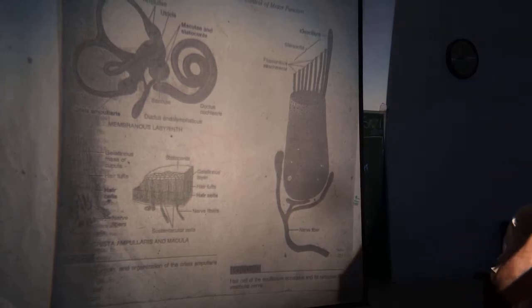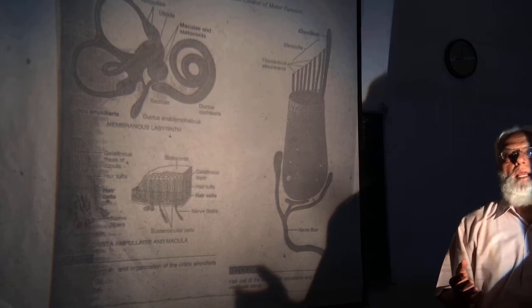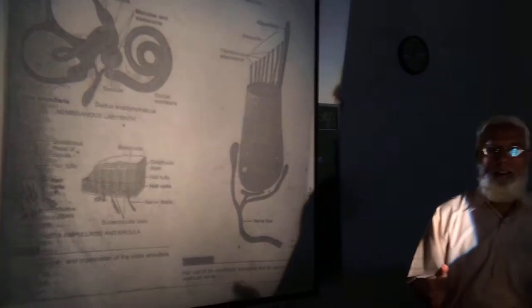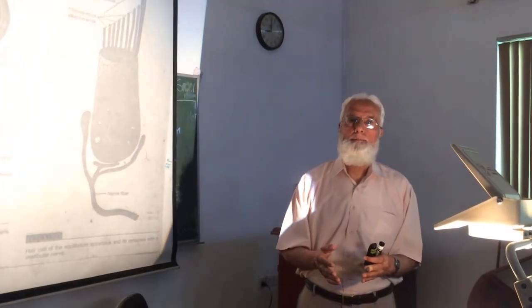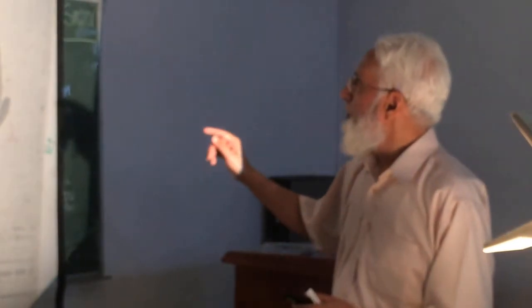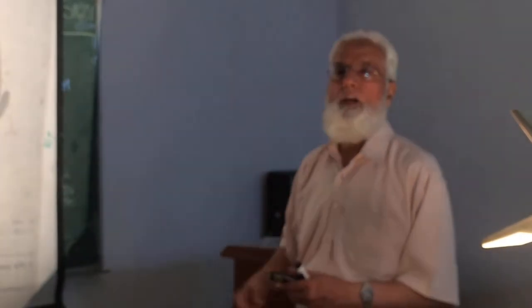Now, how are the hair cells excited? I told you, bending of stereocilia towards the kinocilium results into depolarization or excitation.